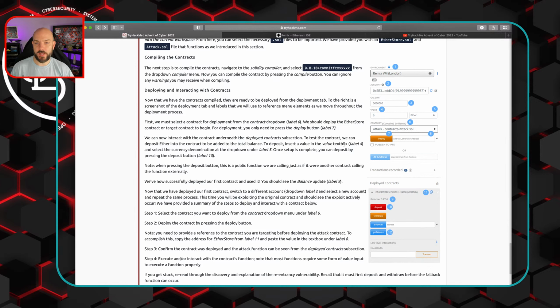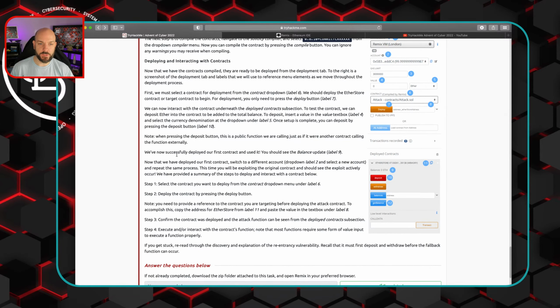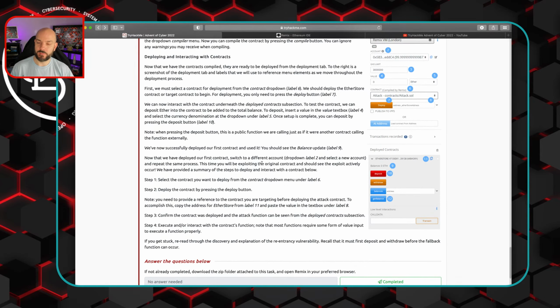To deposit, insert a value into the value box and select the currency denomination from the dropdown. Once this is complete, you can hit deposit. Now I'm pressing the deposit button. This is a public function we are calling just as if it were another contract calling the function externally. We've now successfully deployed our first contract and used it.